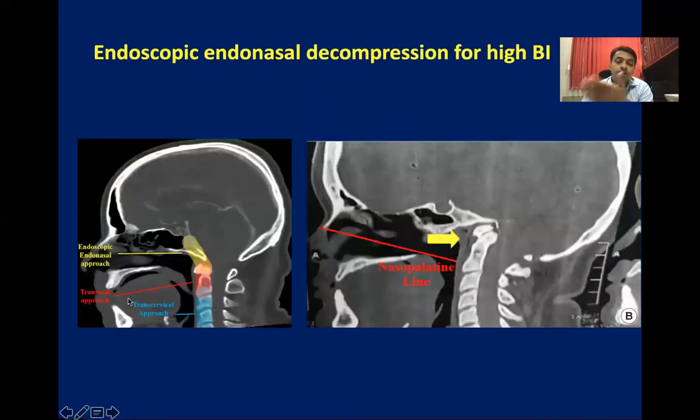I'm talking about the ventral approach. Apart from the transoral approach, the endoscopic endonasal approach is a new one, and it is gradually becoming popularized nowadays. For that, you have to look for the nasopalatal line. What is that? The line joining the most caudal process of the nasal bone and the tip of the hard palate. You draw this line. If your C2 body remains above this line, transoral decompression is very difficult. For that, the endoscopic endonasal approach would be very useful.